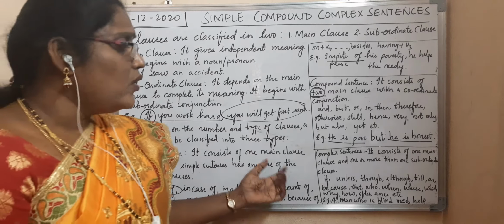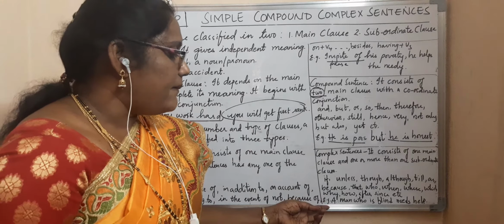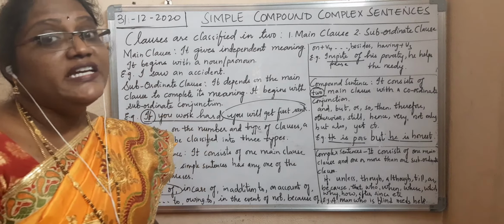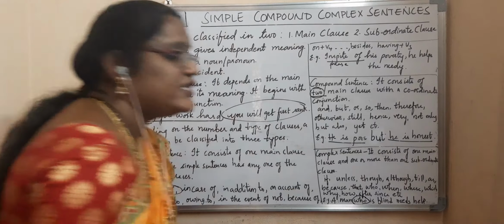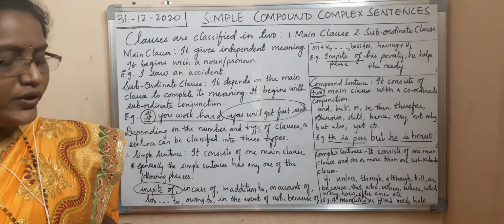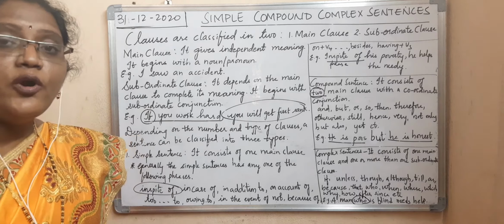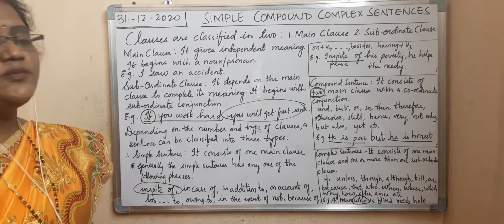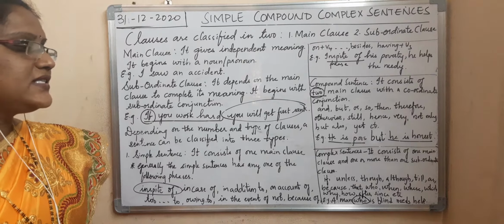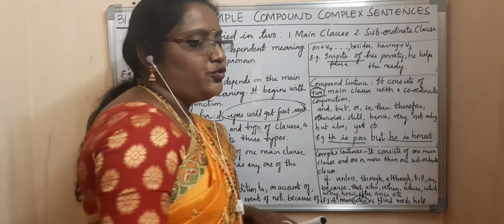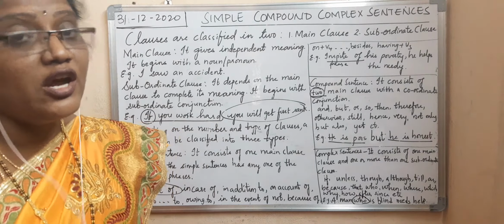Whereas in a simple sentence we go for phrases. Now see here, example: a man who is blind needs help. Now who has come in as the subordinate conjunction? A man who is blind needs help. For example, you can write one more sentence: unless you work hard, you will not succeed.